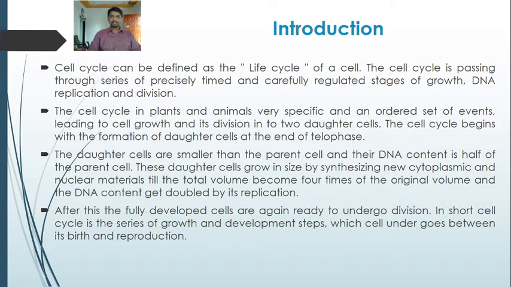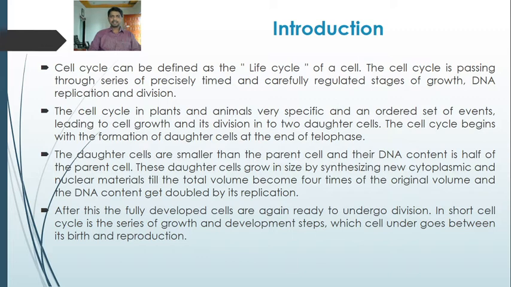So when the daughter cells are formed at the end of telophase, they grow in size by synthesizing new cytoplasmic and nuclear materials till the total volume of the cell becomes 4 times of the original volume. In addition, the DNA content of the cell also gets doubled by DNA replication, where the cell copies its DNA.